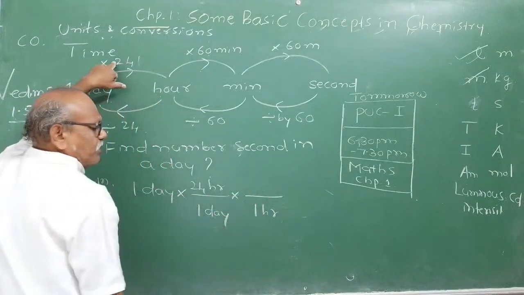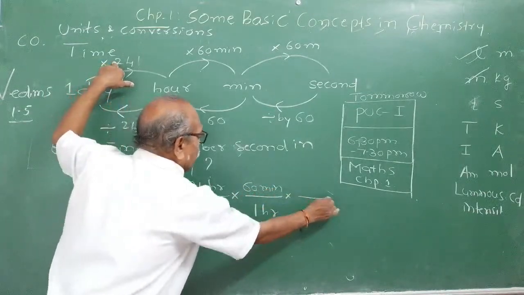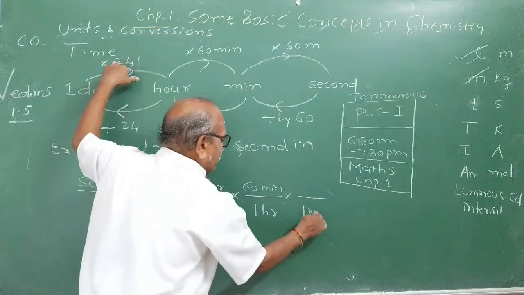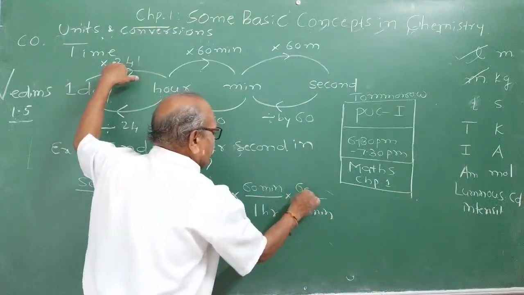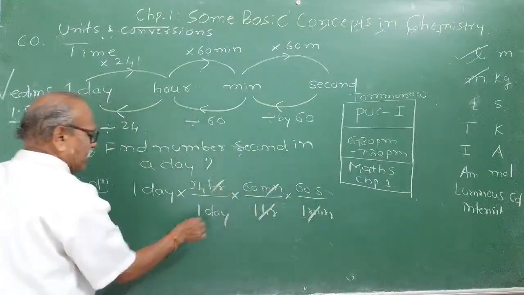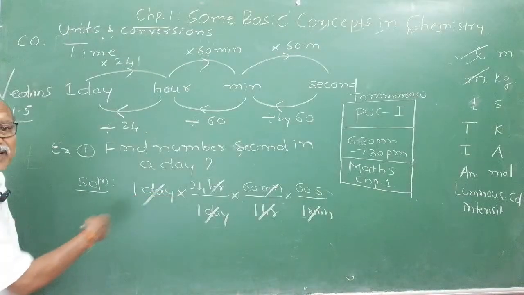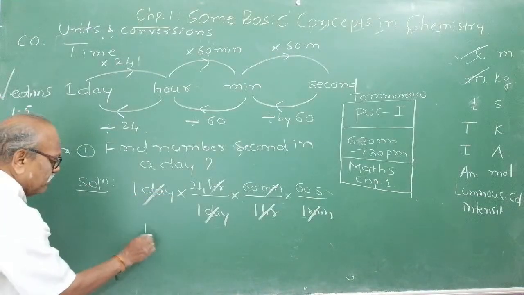1 hour is equal to how many minutes? 60 minutes. Then you have to convert this minute into second. Write 1 minute. 1 minute is equal to how many seconds? 60 seconds. Minute cancels hour. Hour cancels day. Day cancels. This is called the unit factor method. It is dealt with in your syllabus only.